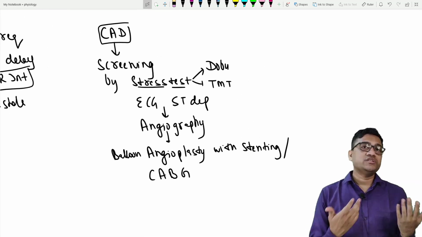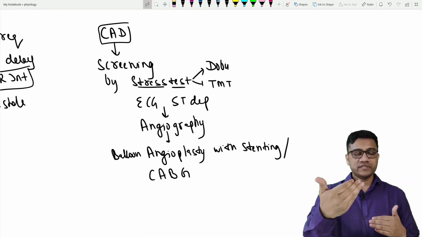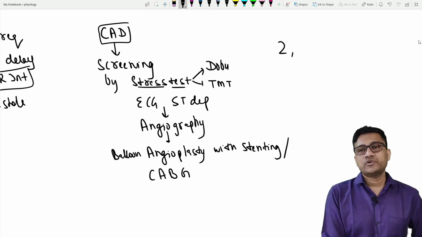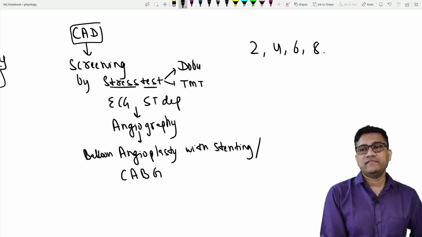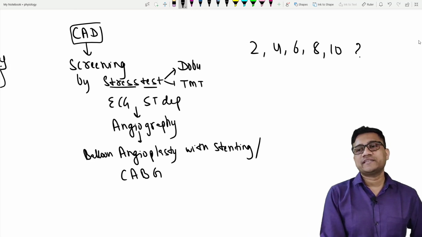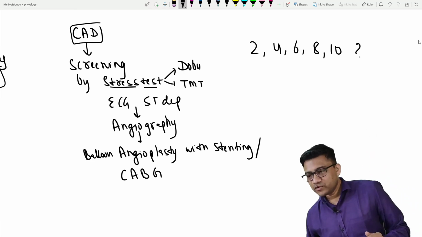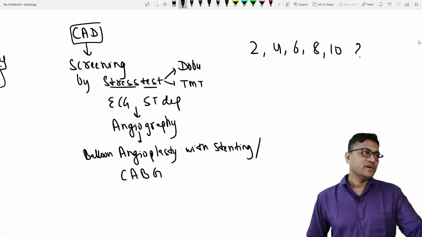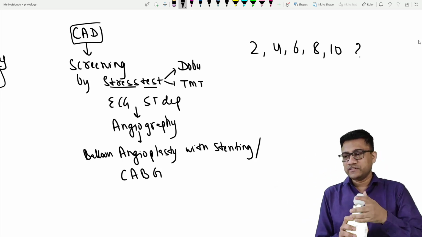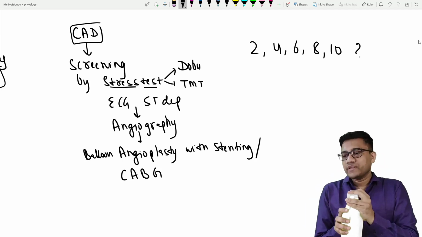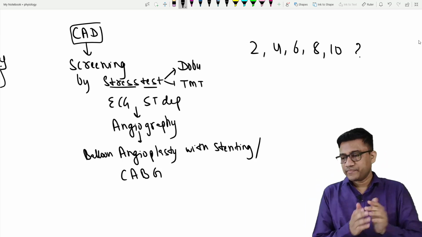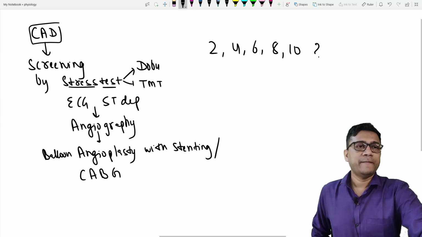Okay, medicine is logical, right? Like 2, 4, 6, 8. I give you a number series: 2, 4, 6, 8. Clear? And 10. So what is the next number? Tell me, what is the next number?